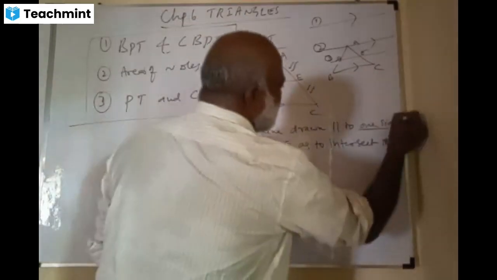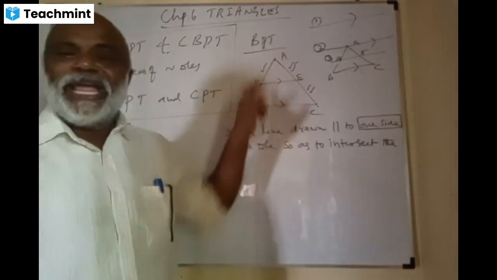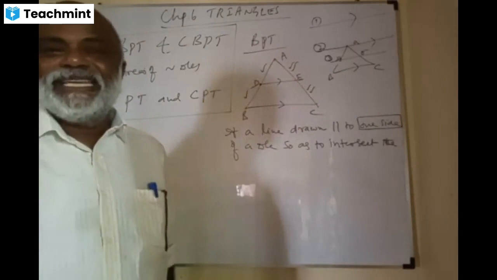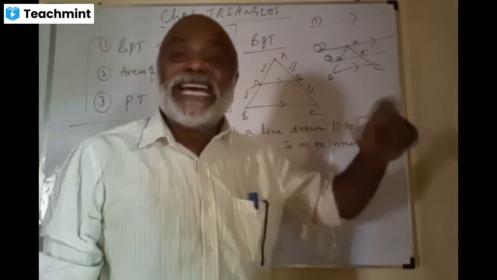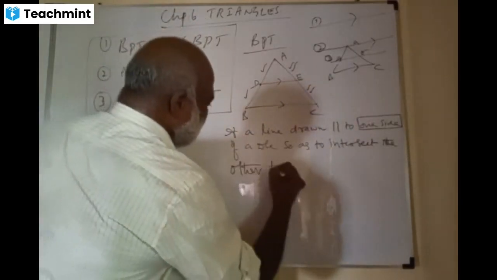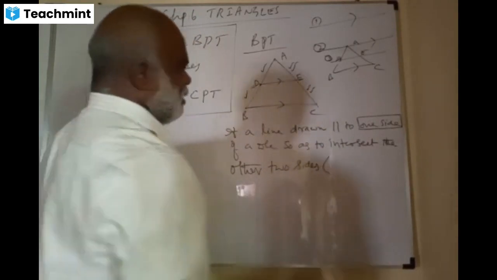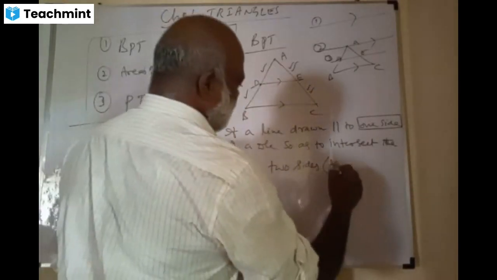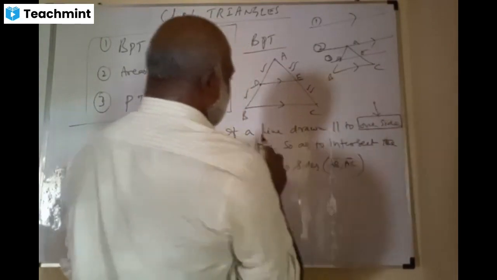One side is parallel to this side. What are the remaining sides now? AB and AC. So as to intersect the other two sides. Which are the other two sides there? AB and AC, sir. Brilliant, sir. AB and AC.